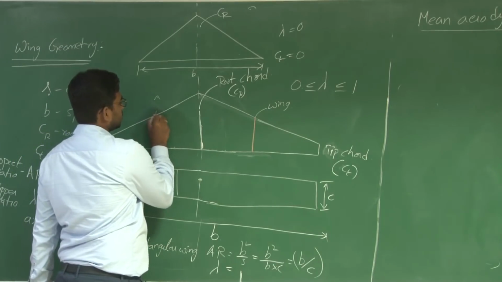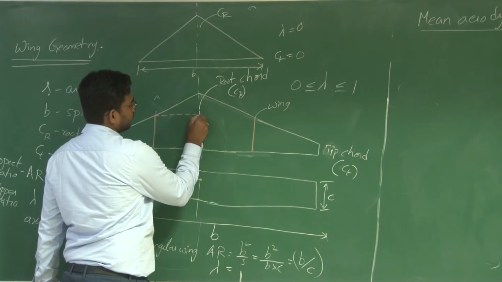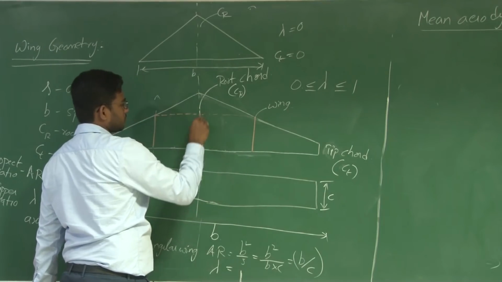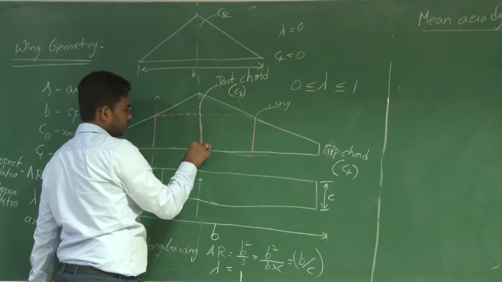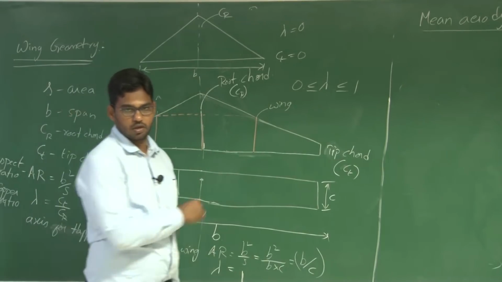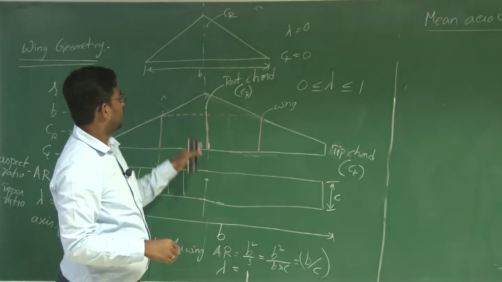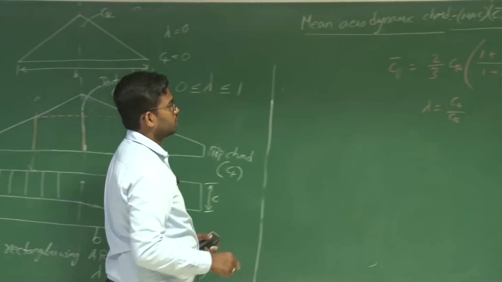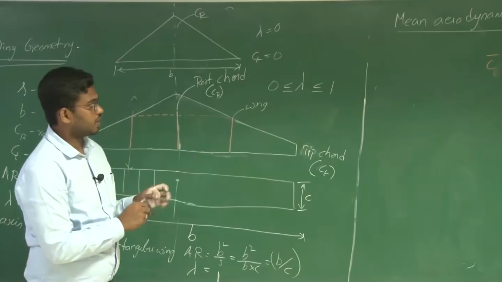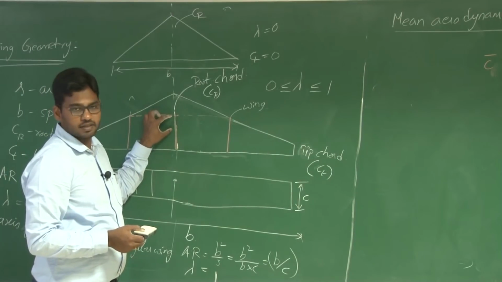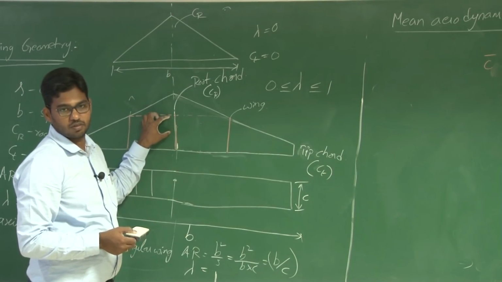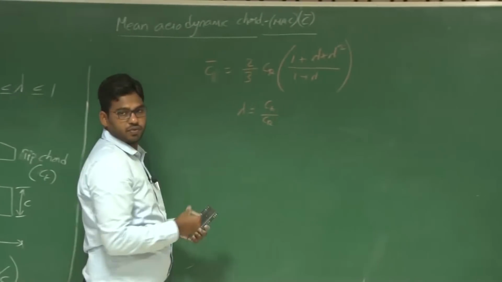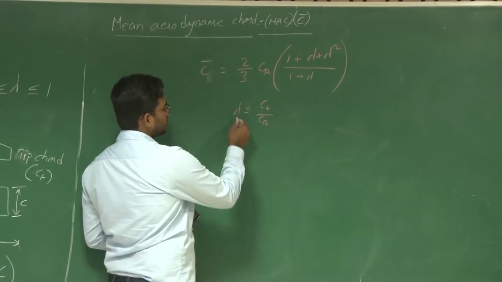Now what you have to do is project this mean aerodynamic chord onto the root chord, or the fuselage reference line or the center line here. And we witnessed that the aerodynamic center lies at 25% of this C bar, the mean aerodynamic chord. Now for a rectangular wing, what is C bar?